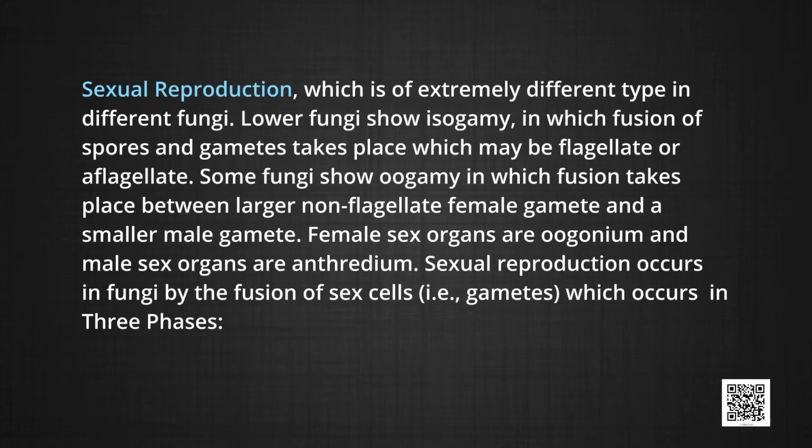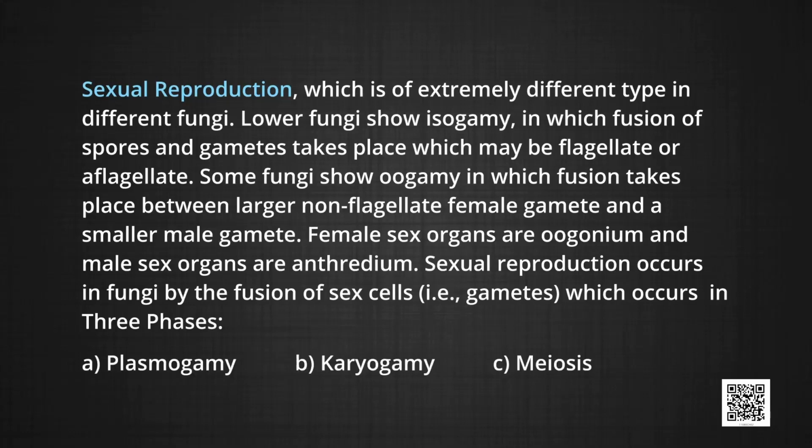Lower fungi show isogamy, in which fusion of the spores and gametes takes place, which may be flagellate or aflagellate. Some fungi show oogamy, in which fusion takes place between a larger non-flagellate female gamete and a smaller male gamete. Female sex organs are oogonium and male sex organs are antheridium. Sexual reproduction occurs in fungi by the fusion of sex cells, that is gametes, which occurs in three phases: first plasmogamy, second karyogamy and third meiosis.